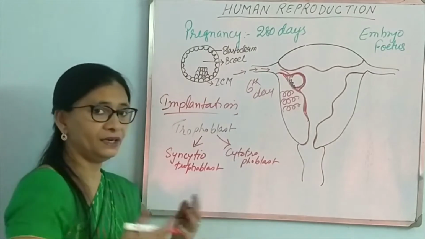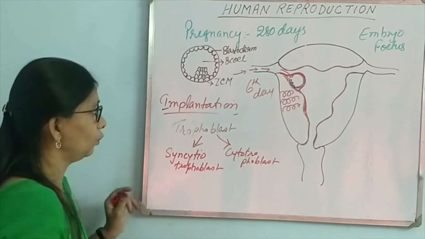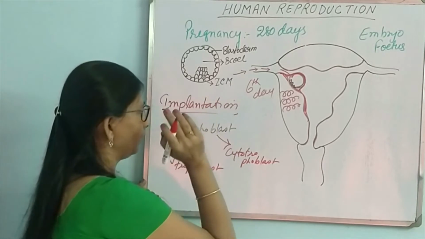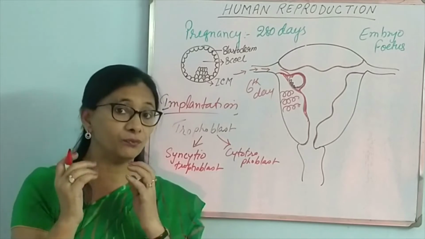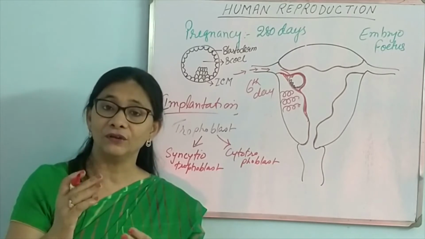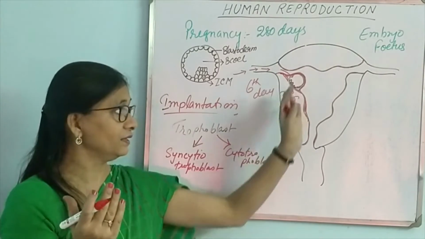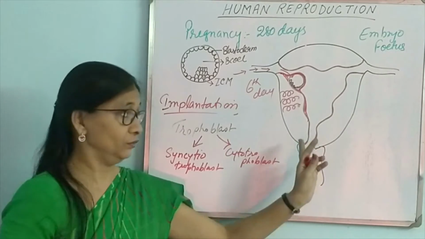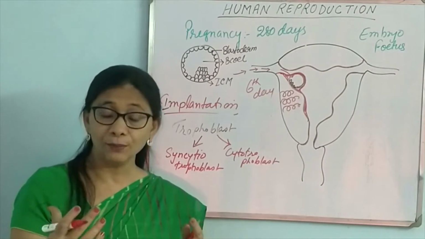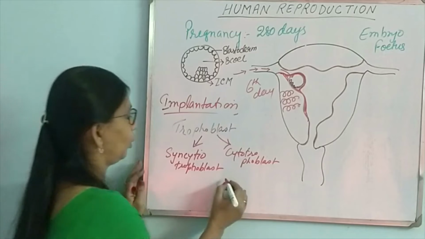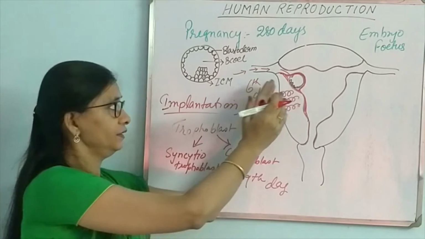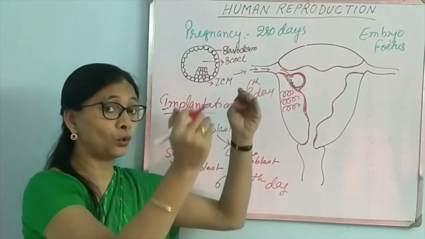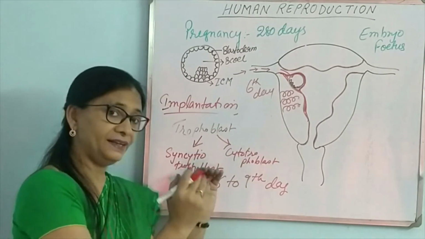Now embryo will continue dividing. We don't need to know all that, but we need to know what is implantation. Implantation is the union of blastocyst with the endometrium of either fundus or body, not the cervix region. This connection is known as implantation. It takes place from 6th to 9th day. On the 9th day, the growing baby is totally engulfed inside the endometrium.